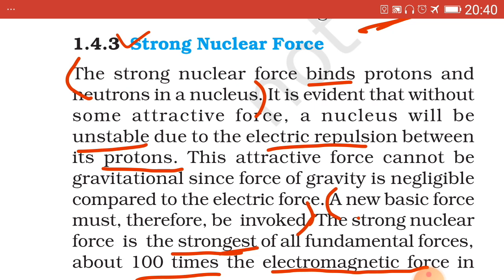Without some attractive force, a nucleus would have been unstable due to the electric repulsion between the protons. This attractive force cannot be gravitational force, since gravitational force is negligible in comparison to the electric force, that is Coulombian repulsive force.